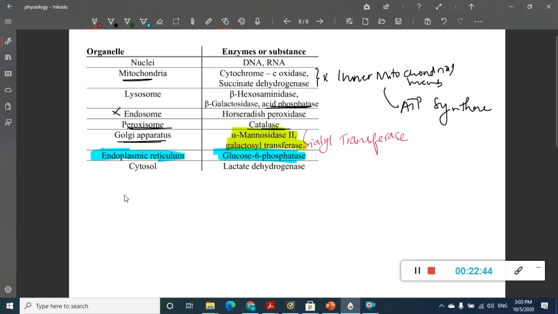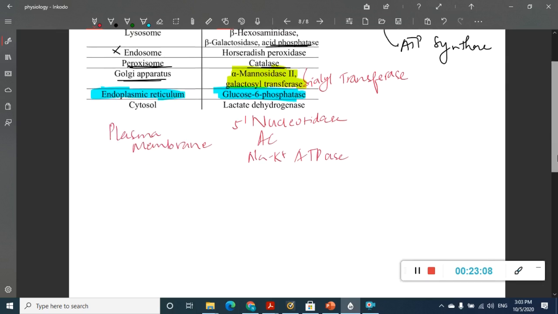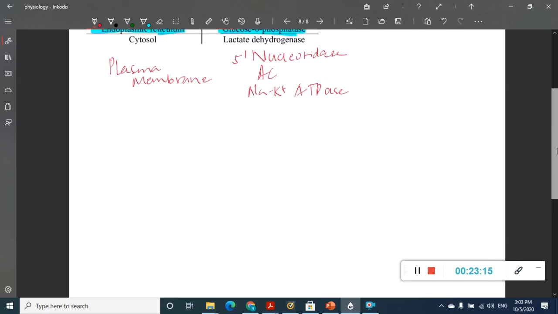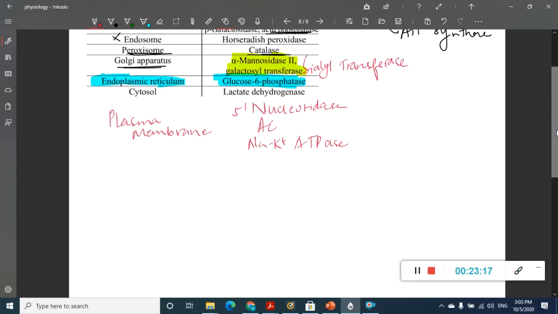We have one more marker which is also important, the marker of plasma membrane. In the plasma membrane, the marker is 5-nucleotidase, or there can be adenyl cyclase or sodium potassium ATPase. These are the markers in plasma membrane. So these markers are very important. Now, once we have learned about all the markers, let us go into details. We will even see more markers which are present.